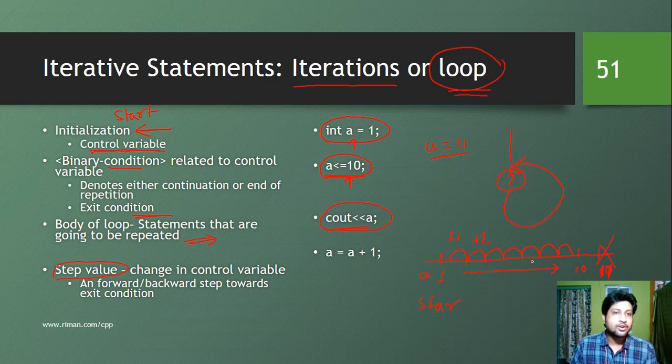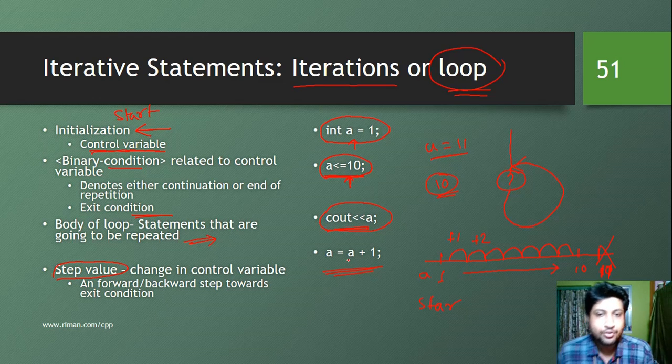In this particular example, it cannot be more than, say, 10. If the step value is 10, the loop will only execute once, because after executing the body of the loop one time, the step value will change the value of a to 11, because 1 plus 10 will be 11. If we have a = a + 1, that means we are moving forward.